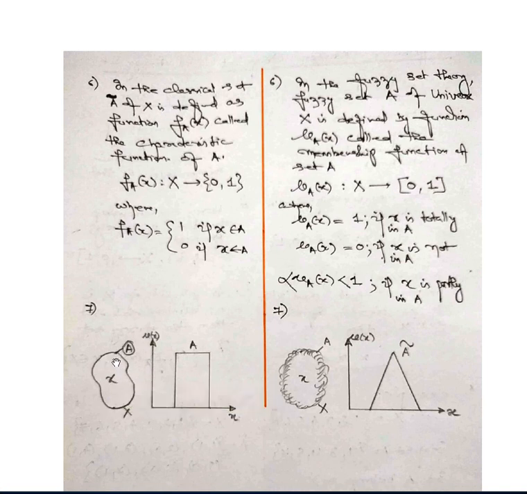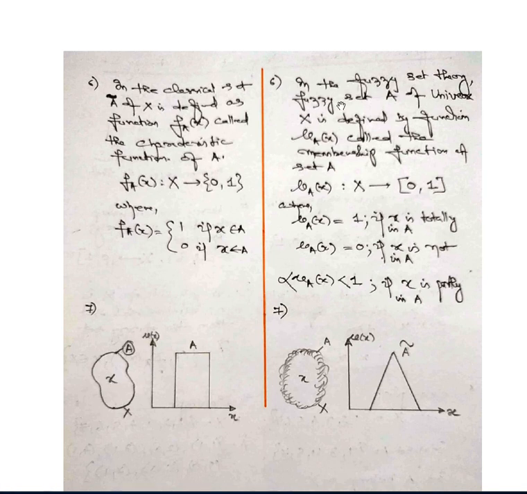If we take a certain element inside this region, defined as A, and the entire set is X, then x belongs to A, so it is 1. All the elements inside become 1. Anything outside is not a part of A, so it is considered 0.